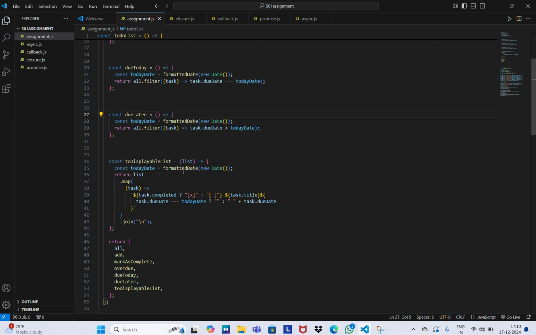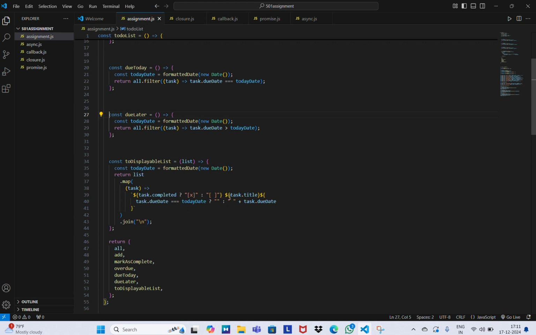This method is used to display the to-do list. That means it will convert a list of tasks into formatted strings. For example, it shows whether a task is completed or not. If the task is completed, it will show square brackets with a cross inside. If it is not completed, it will show empty square brackets. It is a ternary operator.